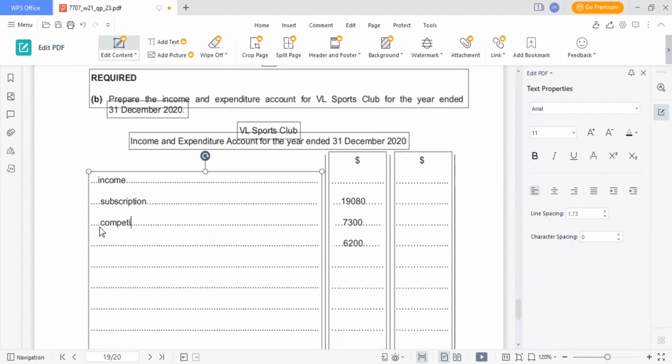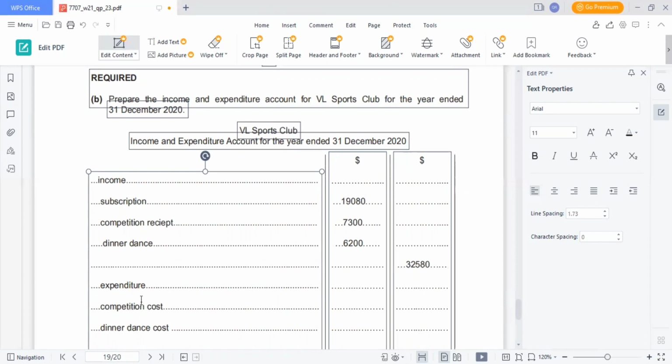Competition receipt and dinner dance. 19,080 plus 7,300 plus 6,200 will give us 32,580. Then we have expenditure of competition cost, dinner dance cost.